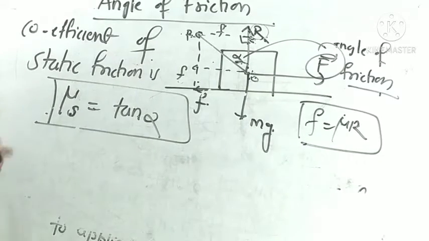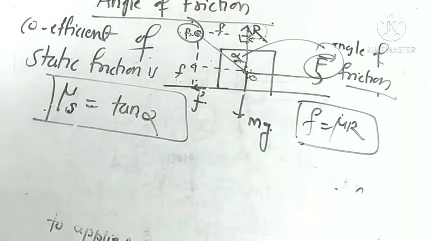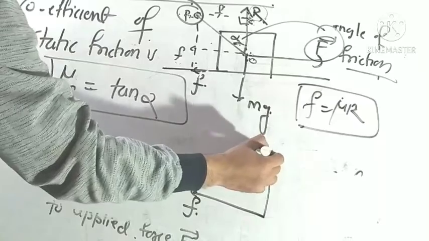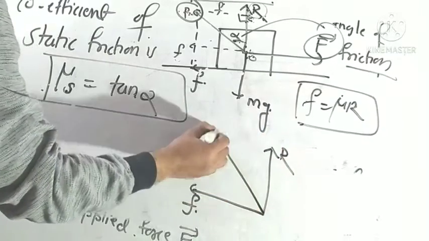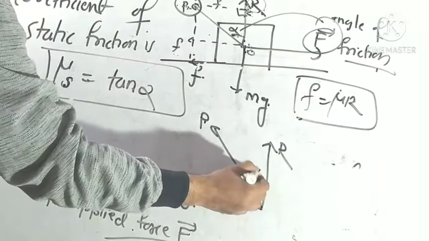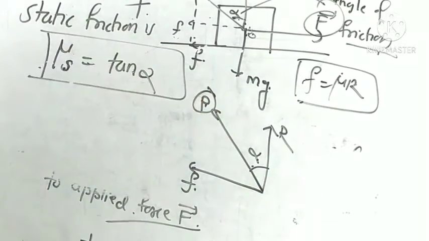And now we have to find the magnitude of this resultant force. This is the limiting frictional force, this is the normal reaction, this is the resultant force, and this is angle alpha. So now we find the value of the resultant force.